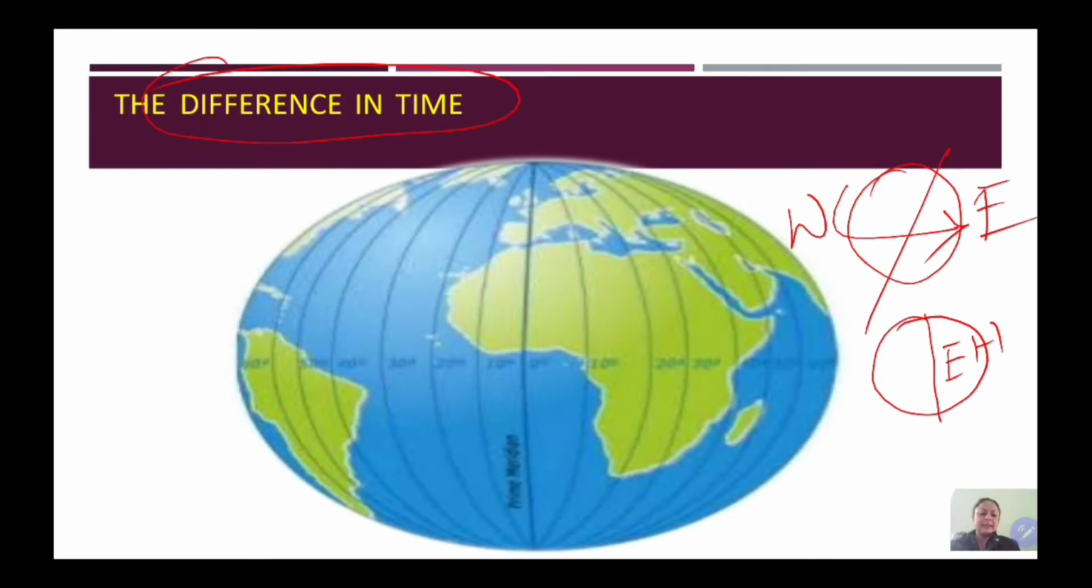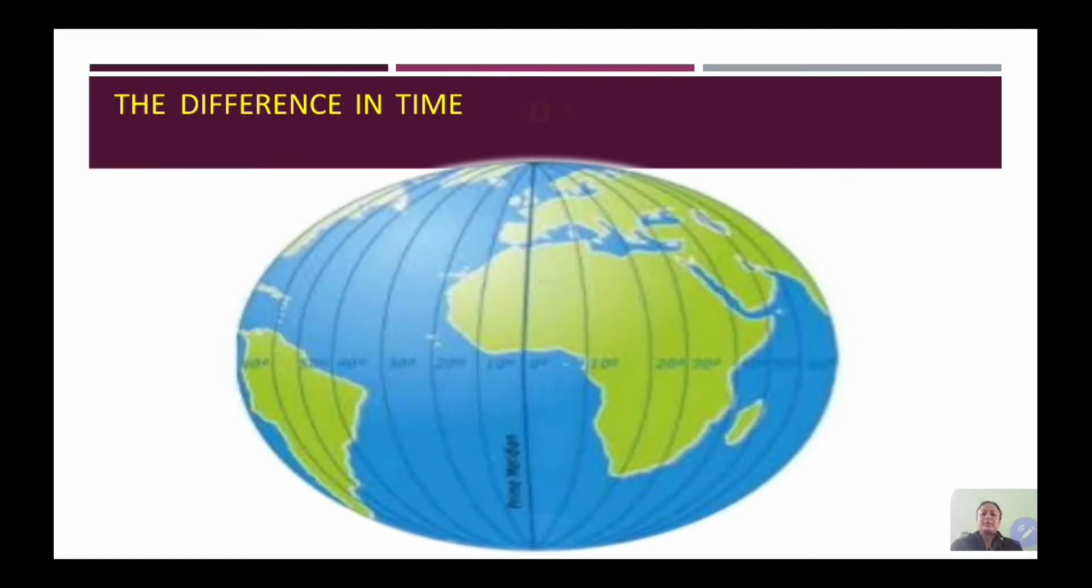Students, why does the difference in time occur? The sun travels from one longitude to another, from east to west. So this is the east and this is the west. It keeps traveling from one longitude to another, and so there is a difference in time. So this is the third effect of rotation.